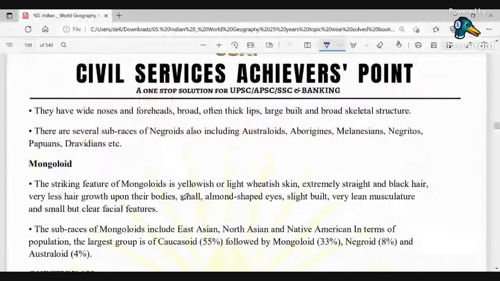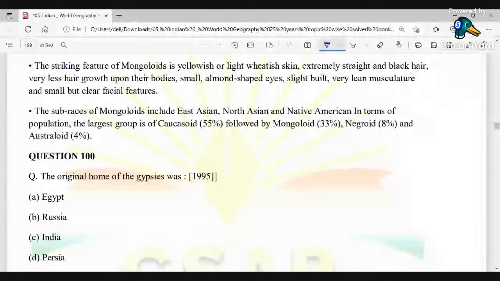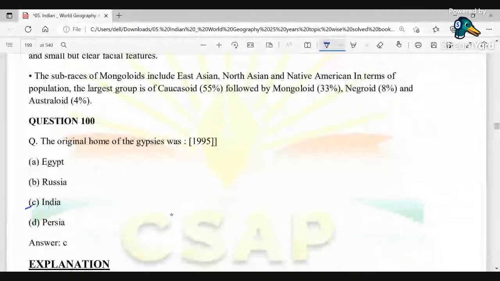the original home of the gypsies was. Okay. So what has been asked? What is the original home of the gypsies? Okay. So we could see that the original home of the gypsies is basically C, that is India.